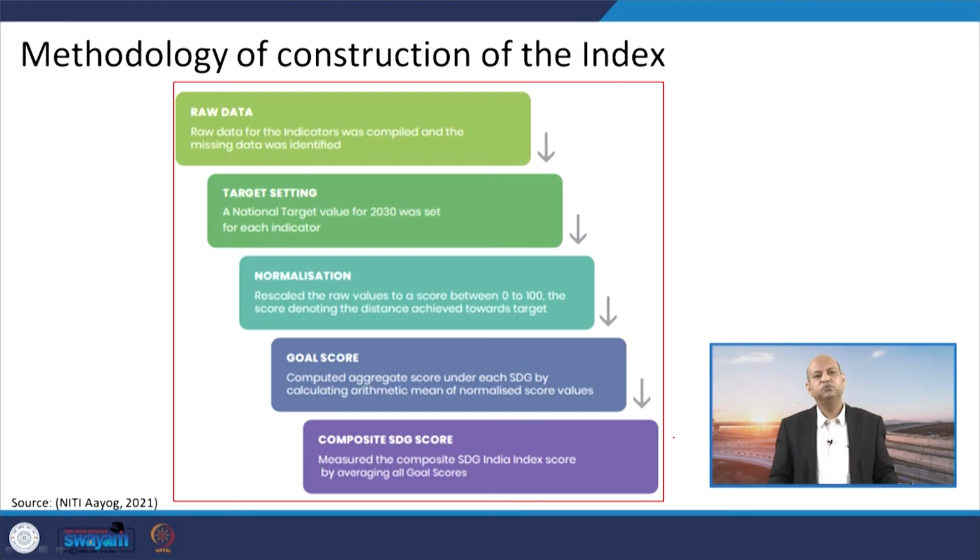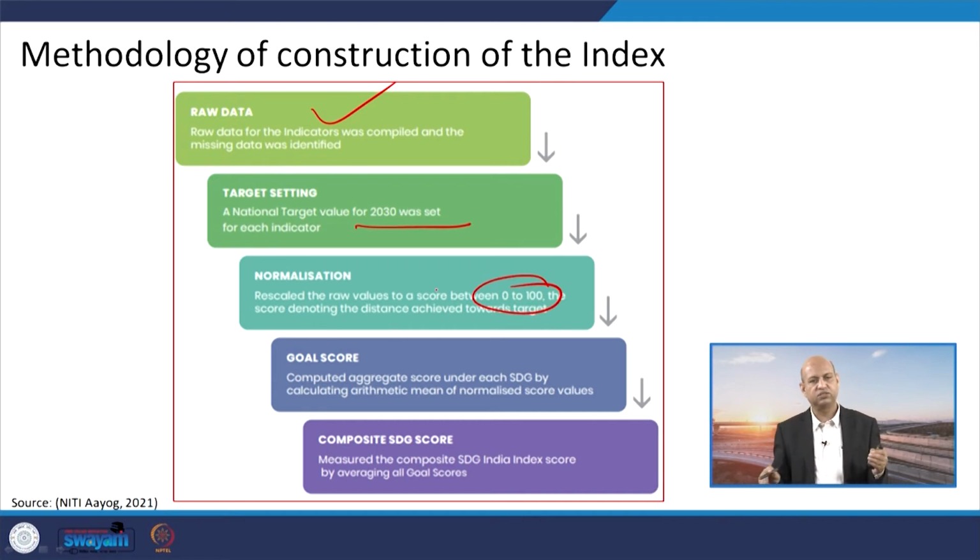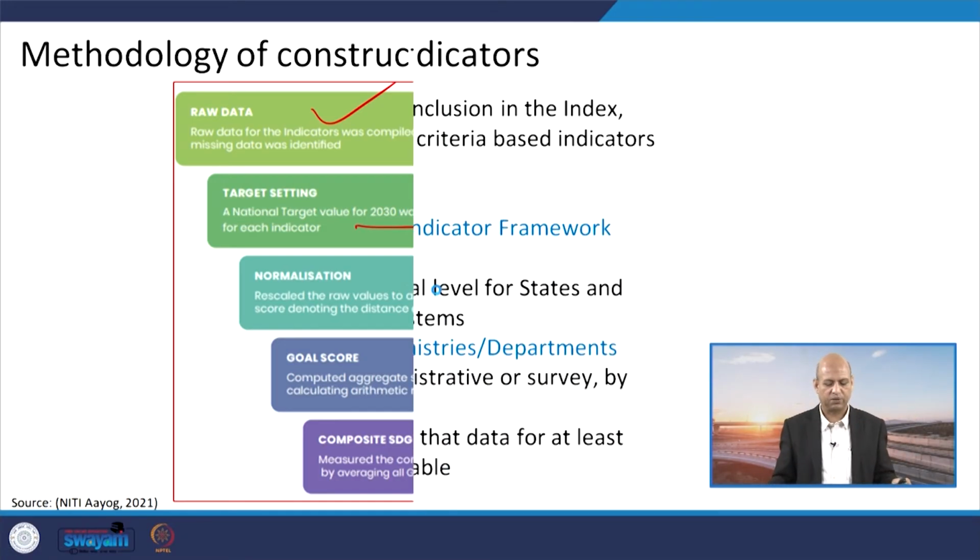Then the methodology for construction of the index, as you can see: the raw data is taken first of all, then the target is set. The national target for 2030 was set for each indicator. The normalization has to be done on a scale of 0 to 100, and then the goal score is computed for each category of the SDG, and the composite SDG score is calculated after all. So, part to whole, you can say integration happens at the end.